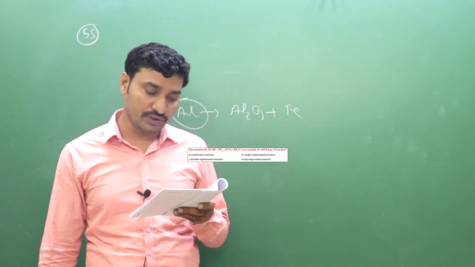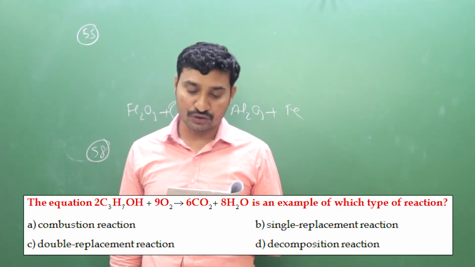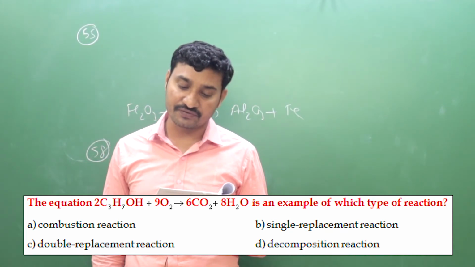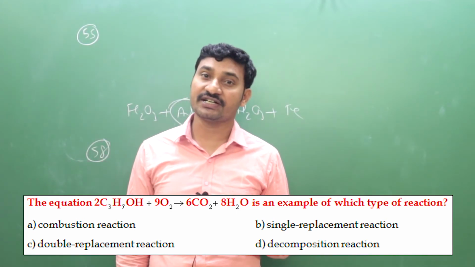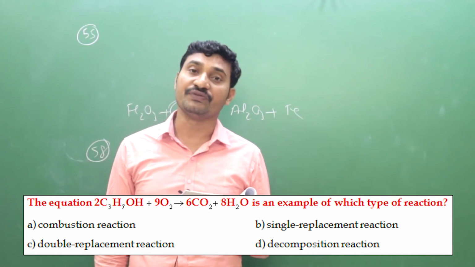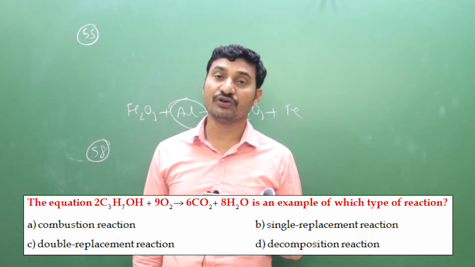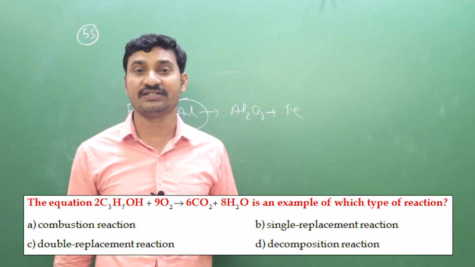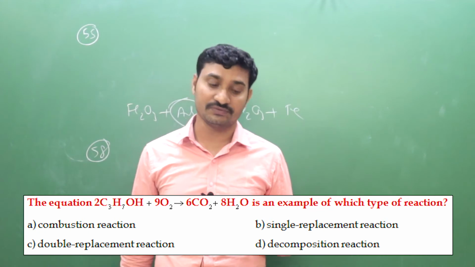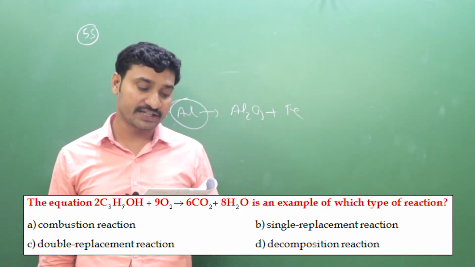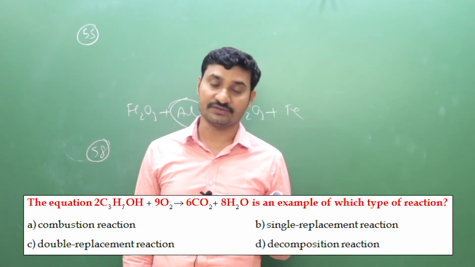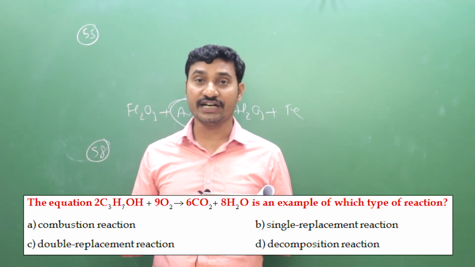C3H7OH plus 9O2 gives rise to 6CO2 plus 8H2O. It is an example of which type of reaction? Immediately we can identify that it is a combustion reaction, right? Alcohol with O2, combustion gives CO2 and H2O. Generally in combustion reactions, CO2 and H2O are formed. Hence for question number 58, option A is correct. Ethyl alcohol, combustion in O2 gives CO2 and H2O.